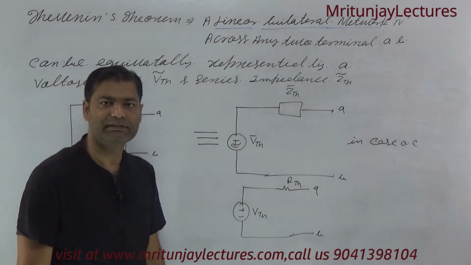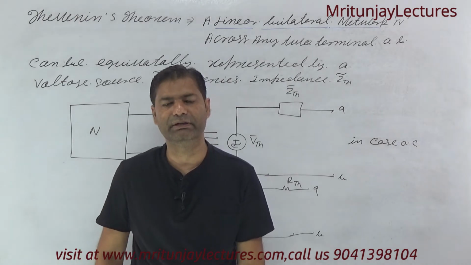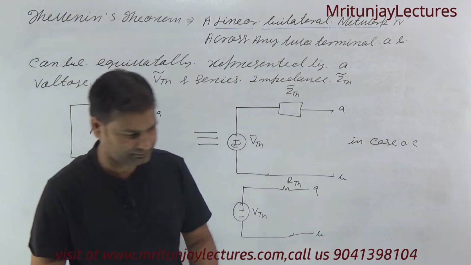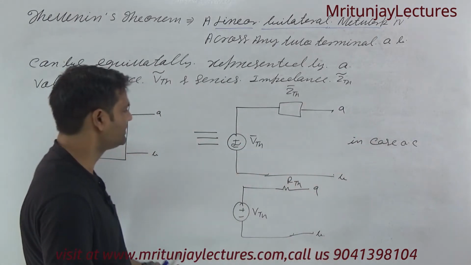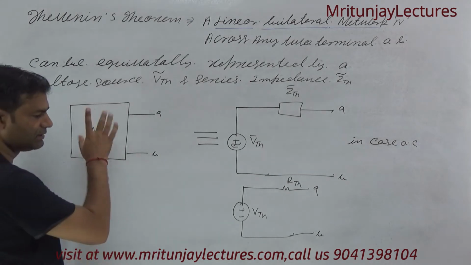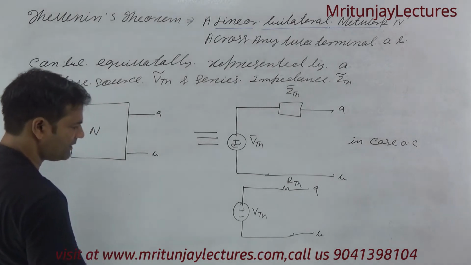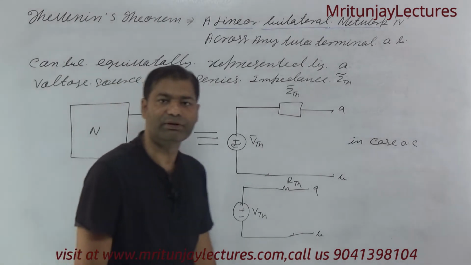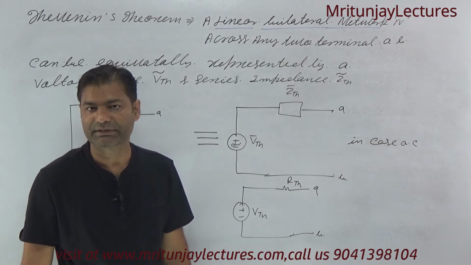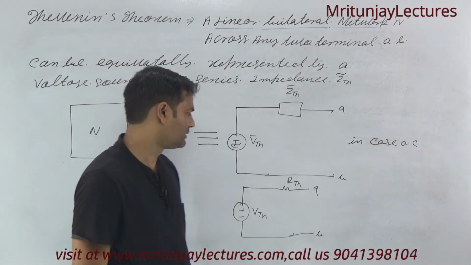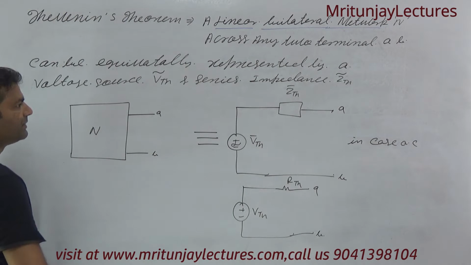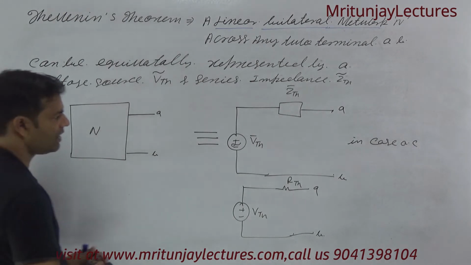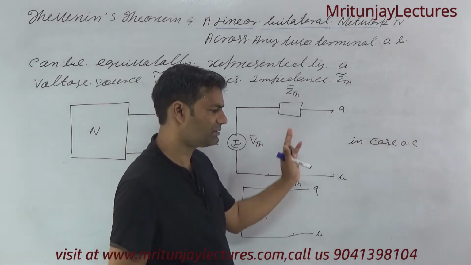Now our next target is how can we determine VTH and how can we determine RTH. First of all, it is clear what is the meaning of this one. What is VTH? VTH means the Thevenin's voltage and ZTH is the Thevenin's equivalent impedance. Okay, now first of all I will discuss how to determine VTH and how to determine ZTH.